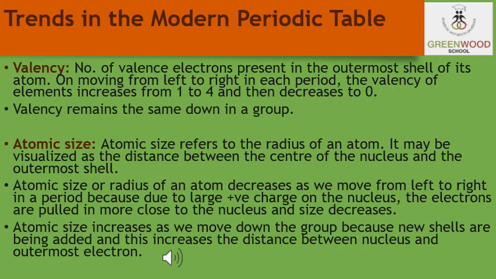Atomic size increases as we move down the group because, as we discussed in the previous slide, new shells are being added and this increases the distance between the nucleus and the outermost electron.